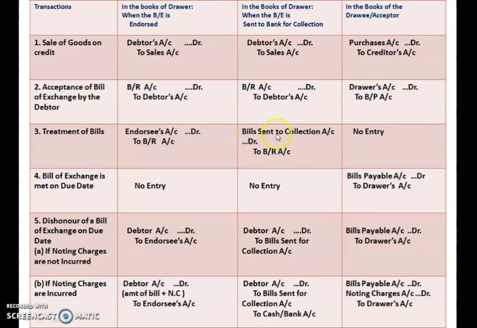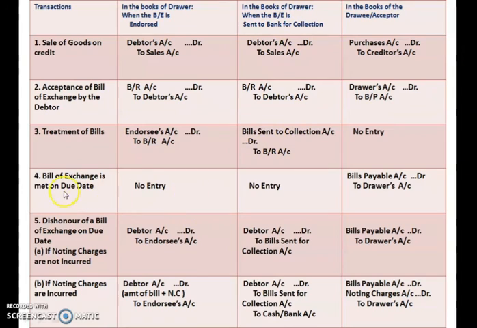And in case of bills sent for collection, the bank is the receiver of that bill, so bills sent for collection account will be debited to bills receivable account. In the books of drawee there is no entry because it is the dealing between the drawer and the endorsee, and in case 4 it is the dealing between the drawer and the bank for collection.